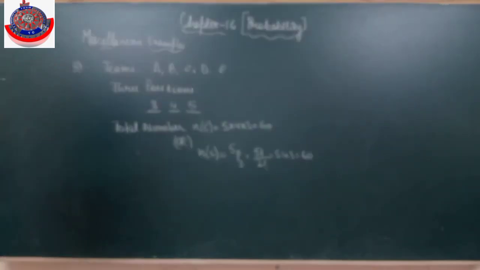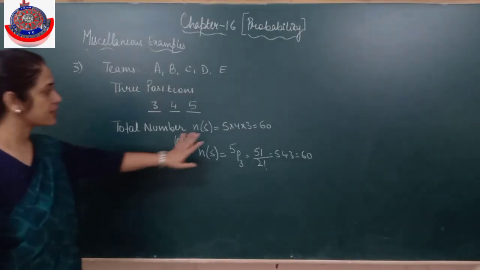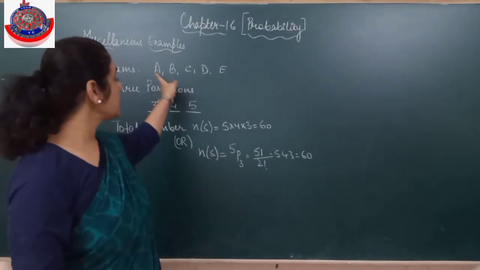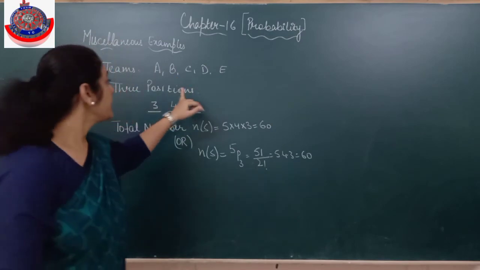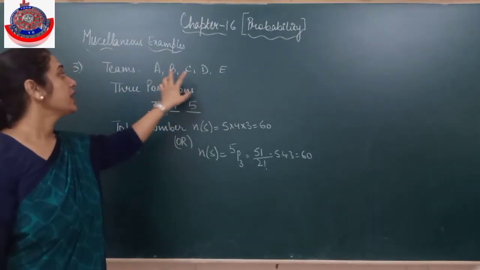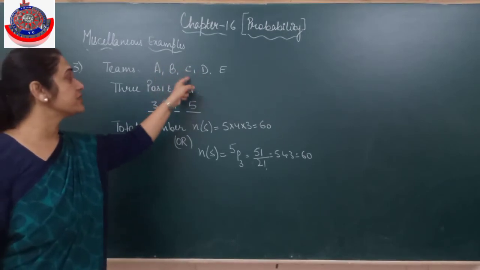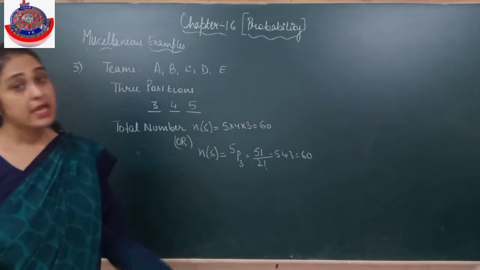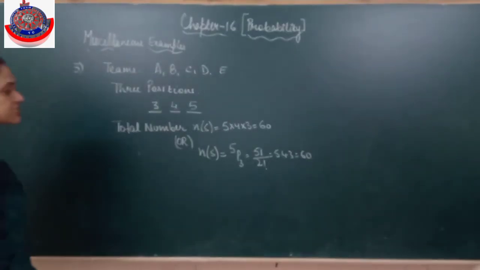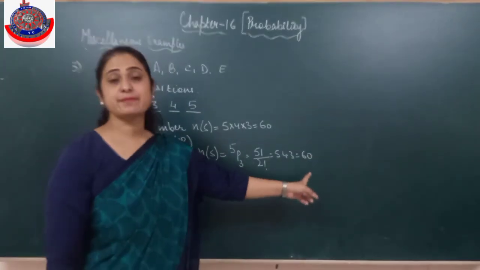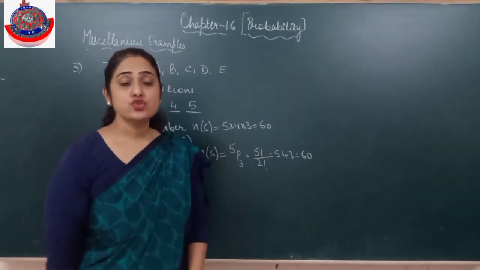Clear? Fine. Now it is 60. 60, like we did in the first example. Now 60 ways. That means I have to arrange A, B, C, D, E. And A, then the arrangement of the remaining four. B, then the arrangement of the remaining four. C, D, E, the same. So I'm not writing the complete thing. Is it clear? So it has 60 sample points.